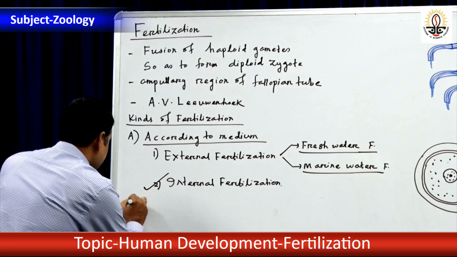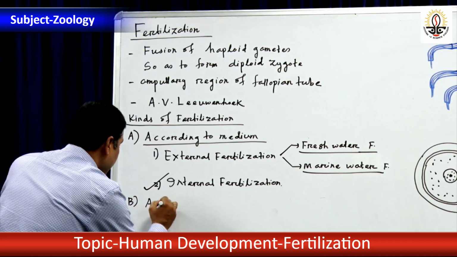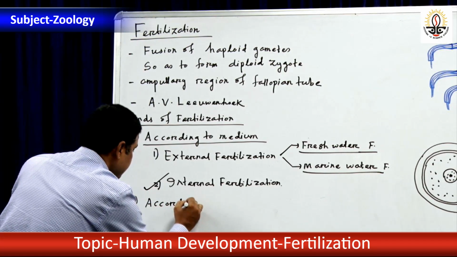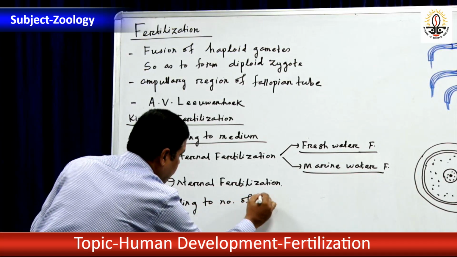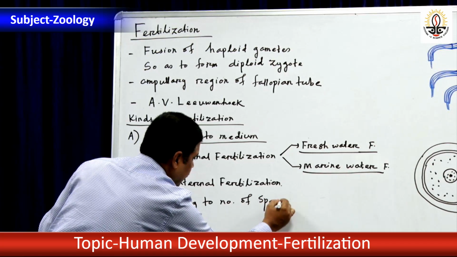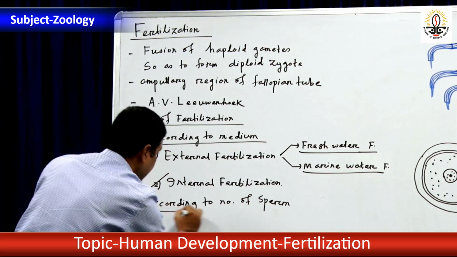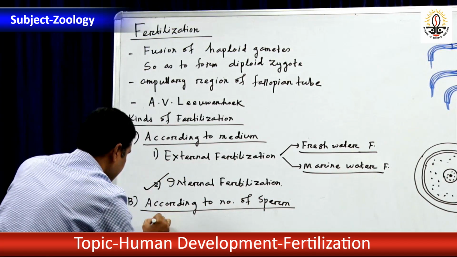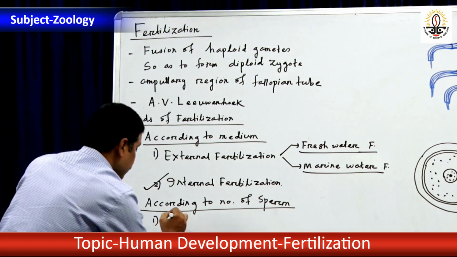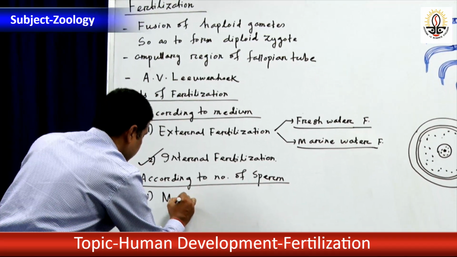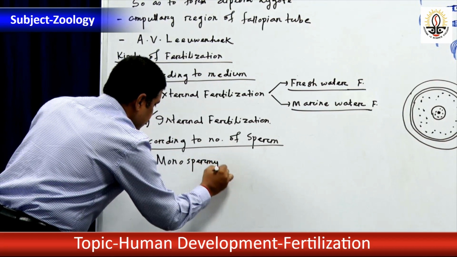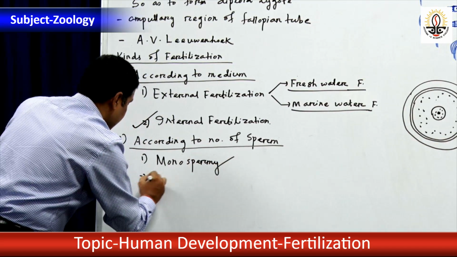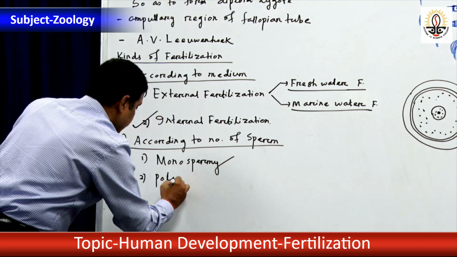Secondly, the second criterion is according to number of sperm. According to number of sperm involvement, fertilization is divisible into two types. One is called monospermy, second one is known as polyspermy.